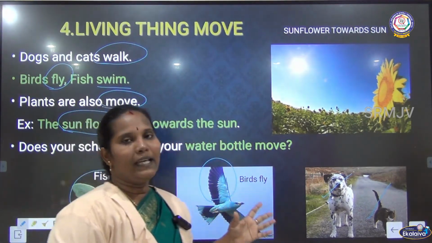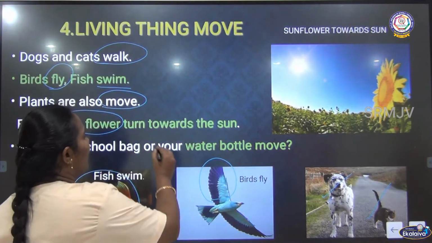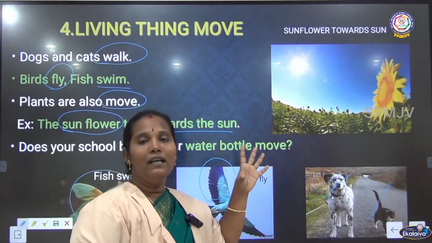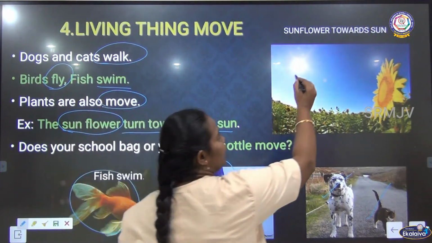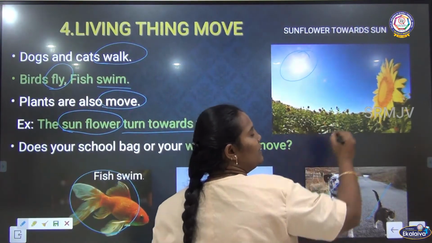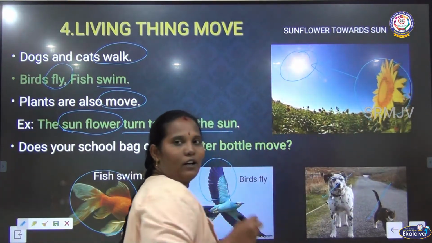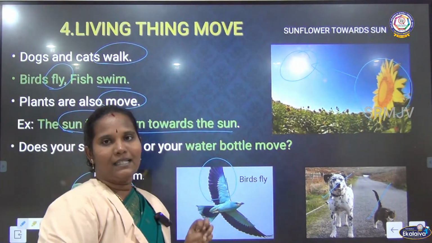Sunflowers always turn towards the sun. Wherever the sun is, they show their face towards the sun. We can see here, the sun is here, and the face of the sunflower always looks towards it. This is the movement of plants.